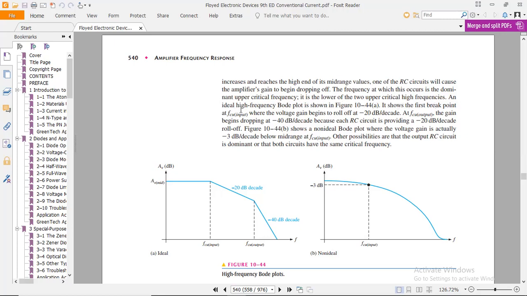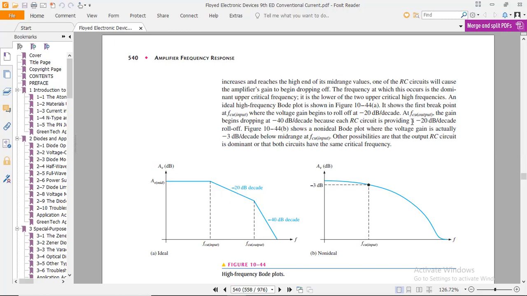An ideal high frequency Bode plot is shown in these two figures, 10-44A. It shows the first breakpoint of the upper cutoff or critical input frequency, where the voltage gain begins to roll off at minus 20 dB per decade. You can see here the mid-range gain of frequency we get at this level, after the upper cutoff frequency of the input and before the upper output cutoff frequency at this level.